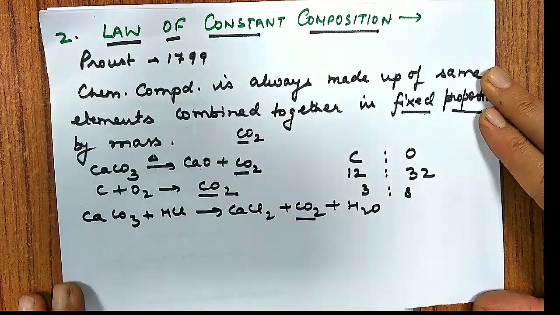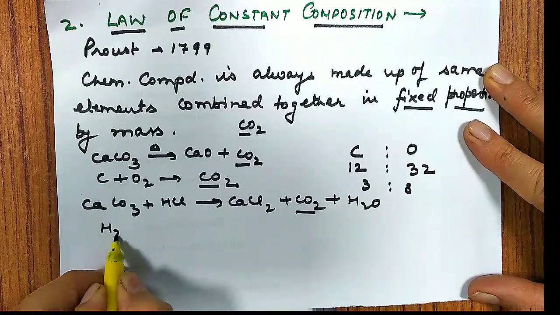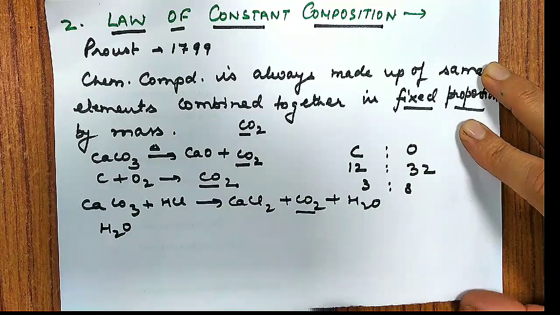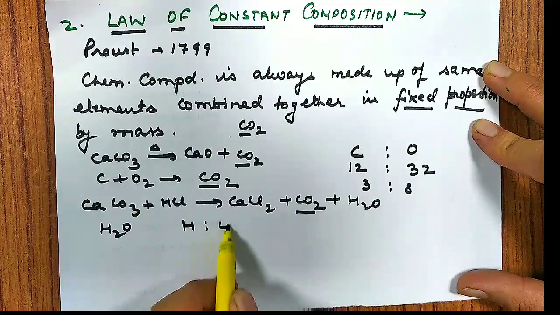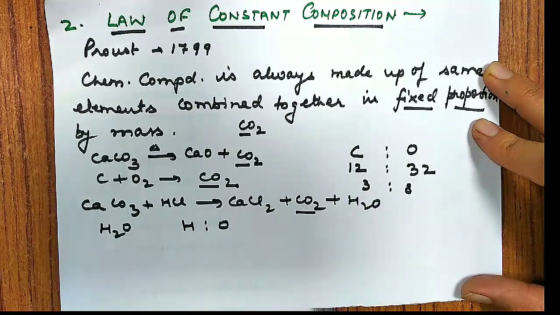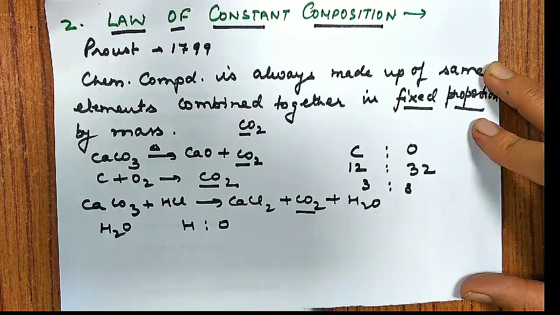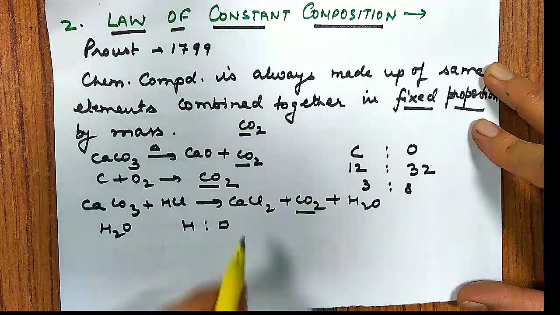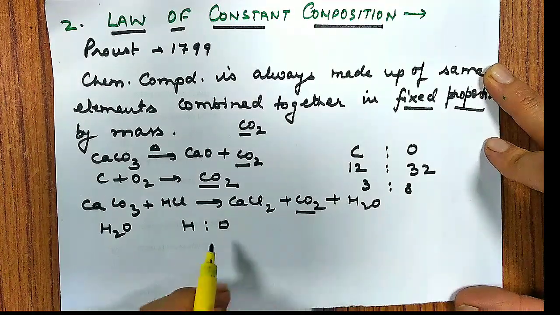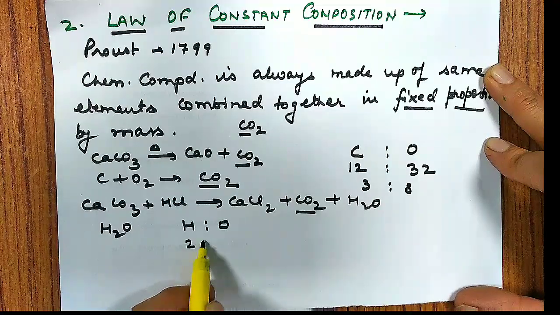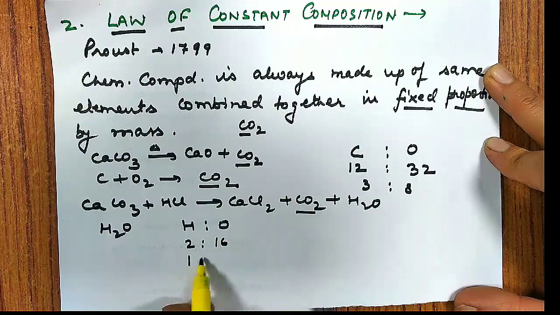One more example: say I have a water molecule. It consists of hydrogen and oxygen. If I take pure water from any source, river, well, lake, sea, from any country, or prepare it in the laboratory by any means, you observe that hydrogen and oxygen always have a fixed ratio, which is 2:16, that is 1:8.